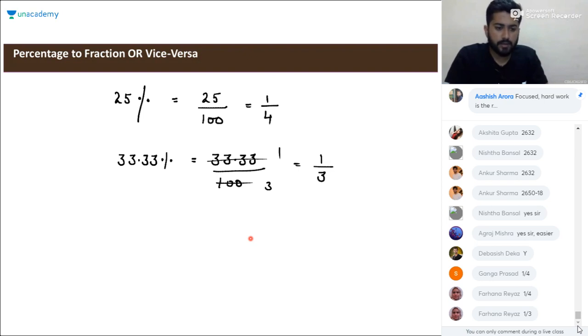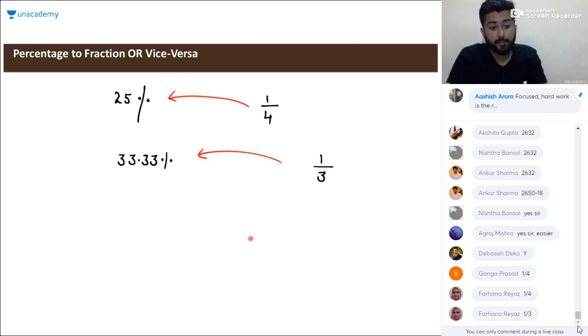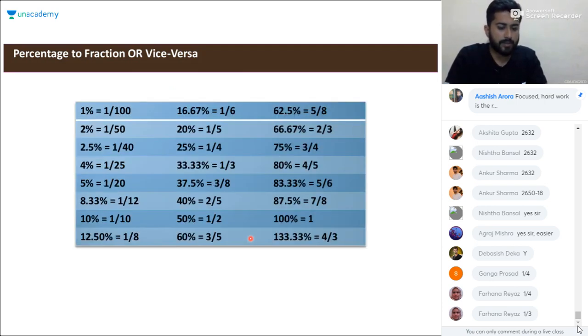For vice versa, the opposite thing, when you need to convert a fraction to a percentage, you multiply that fraction with 100. So it will be 25% and 33.33%. Now, the main thing is you have to memorize all these fraction to percentage conversions. It will be important for you in the topic of simplification, in the topic of percentage, and it will be helpful in all the arithmetic and also for the DI section.